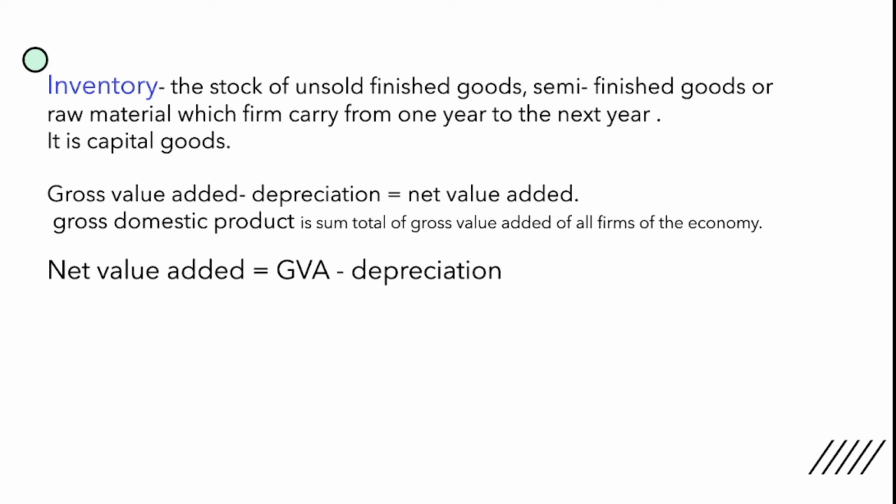Next comes inventory. What is inventory? Guys, inventory is the stock of unsold finished goods, semi-finished goods or raw material which the firm carries from one year to the next year.